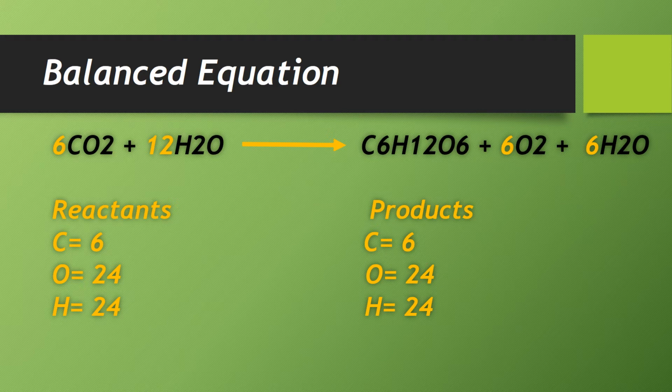How? You can see. First see the number of carbon. There is only one carbon, and this 6 is for this carbon. So we have 6 carbons in the reactant. Here we have 6 carbon. Now we are going to see in the product whether we have 6 carbons or not. We have only this one carbon; there is no other carbon. It is oxygen, hydrogen, oxygen, oxygen, hydrogen, and carbon. This is carbon, we have only 6 carbons. So it means our carbon is balanced.